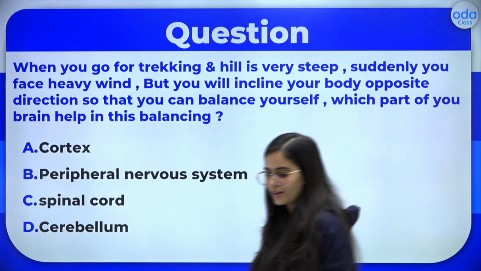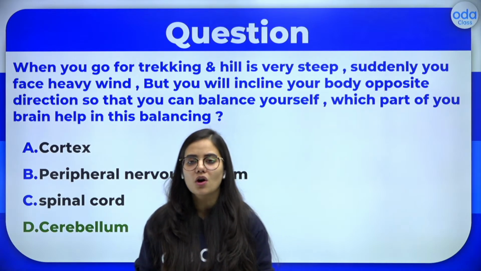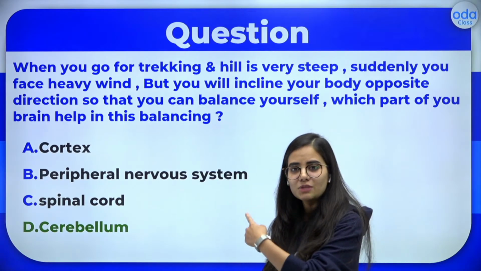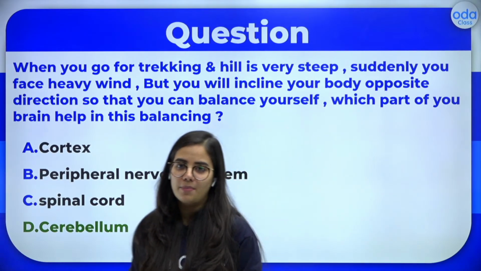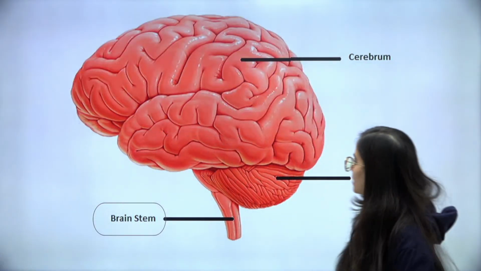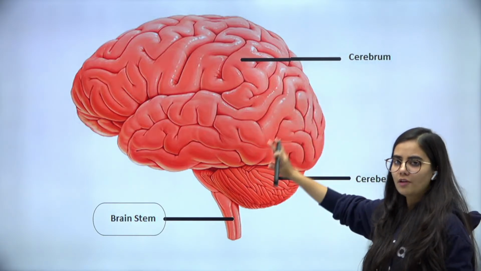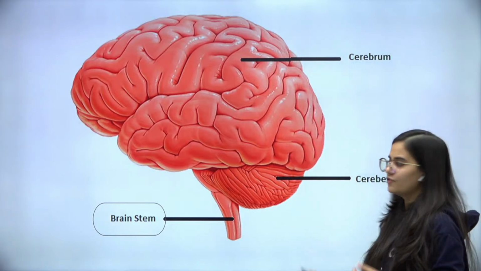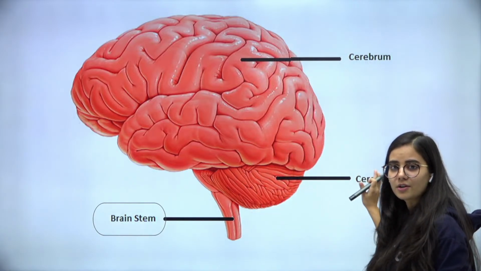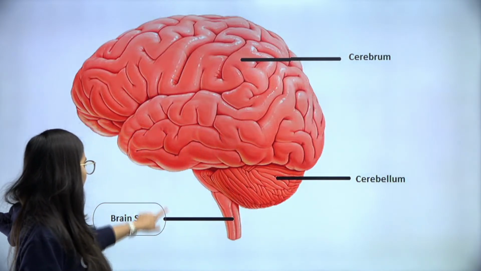Very good. So the correct answer for this will be cerebellum. Because whenever we talk about body movements, posture, maintaining the balance, then this part of our body is going to help us. So with that, you can see here, that's how the brain looks like. We have talked about cerebrum, which is divided into two halves, two hemispheres, right hemisphere and left hemisphere. Then we talked about a smaller region, which is called the cerebellum, which will help you to maintain equilibrium in your body. Along with that, we have this brain stem.